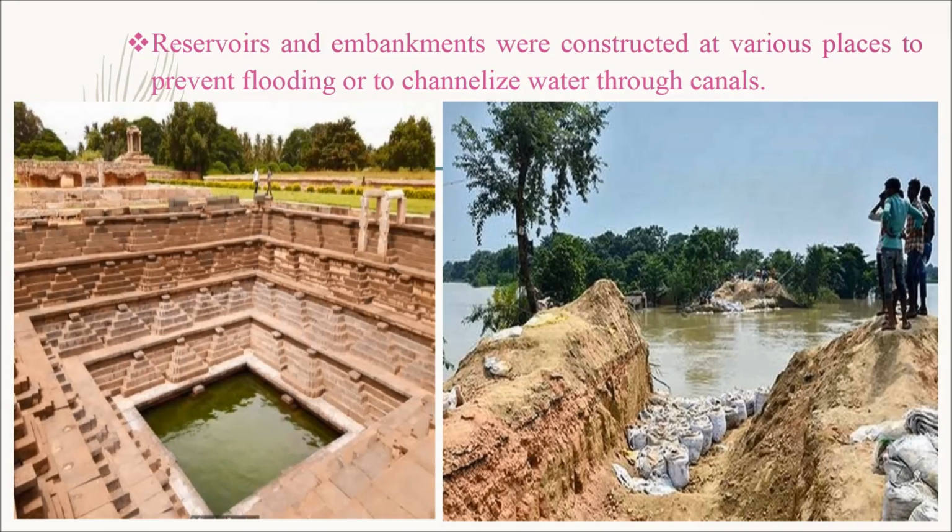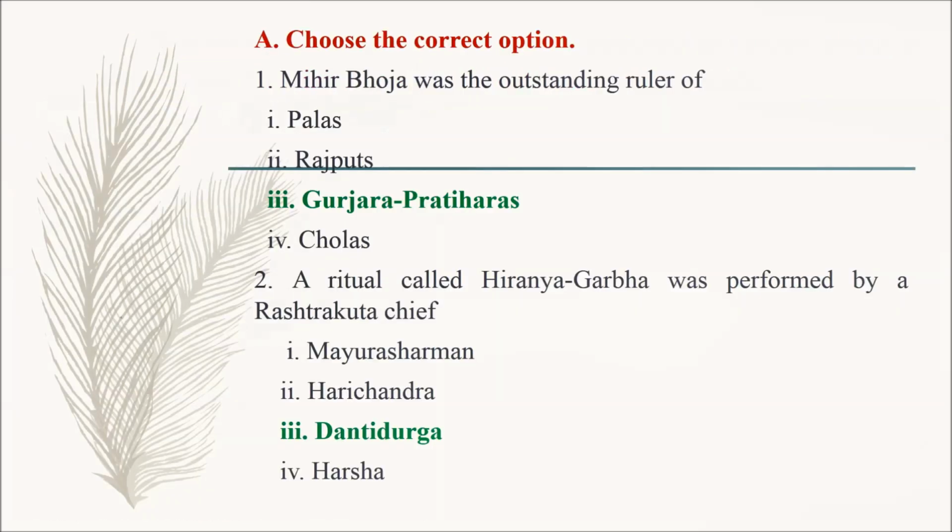Reservoirs and embankments were constructed at various places to prevent flooding or to channelize water through canals. Here we can see the pictures of reservoir and embankment. Now we are going to revise the book back questions with answers.